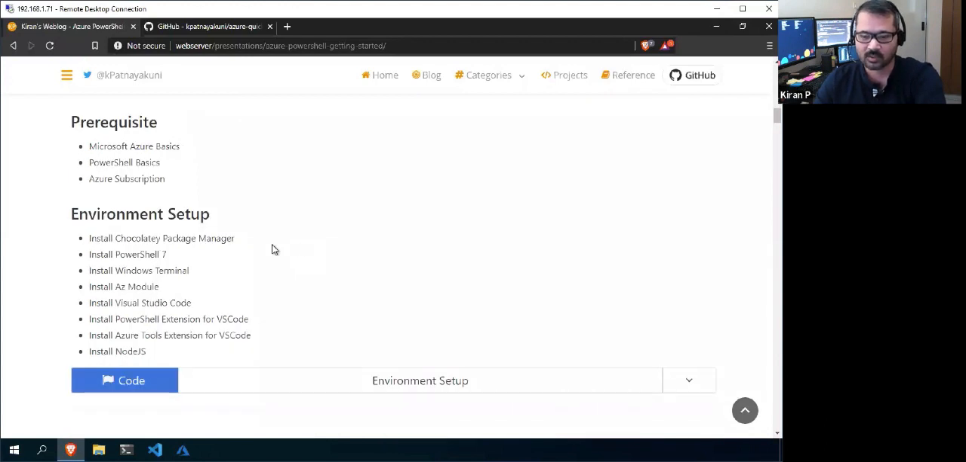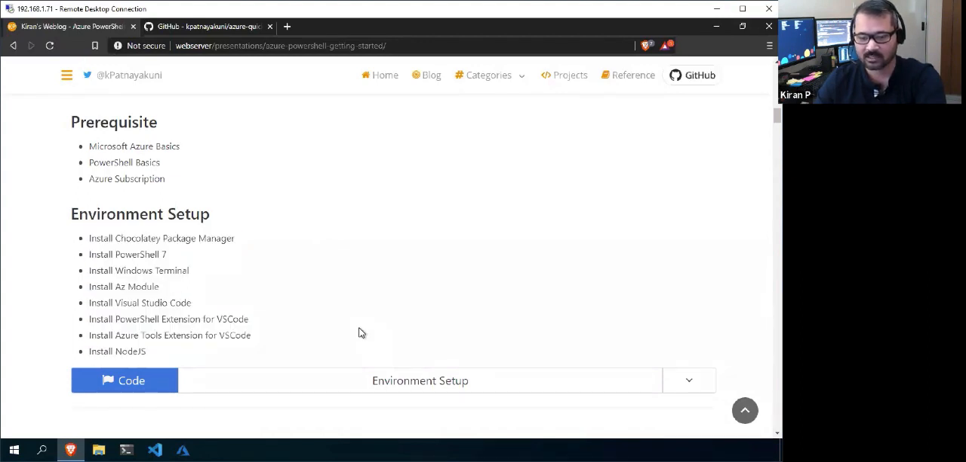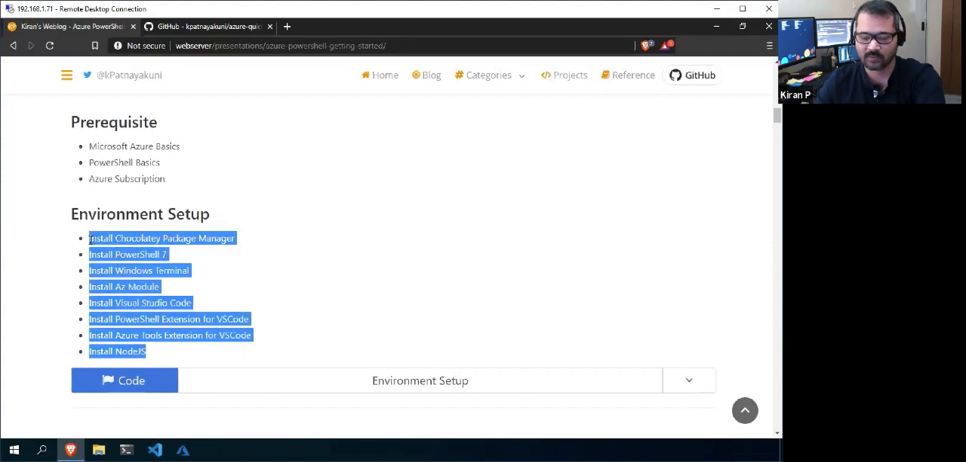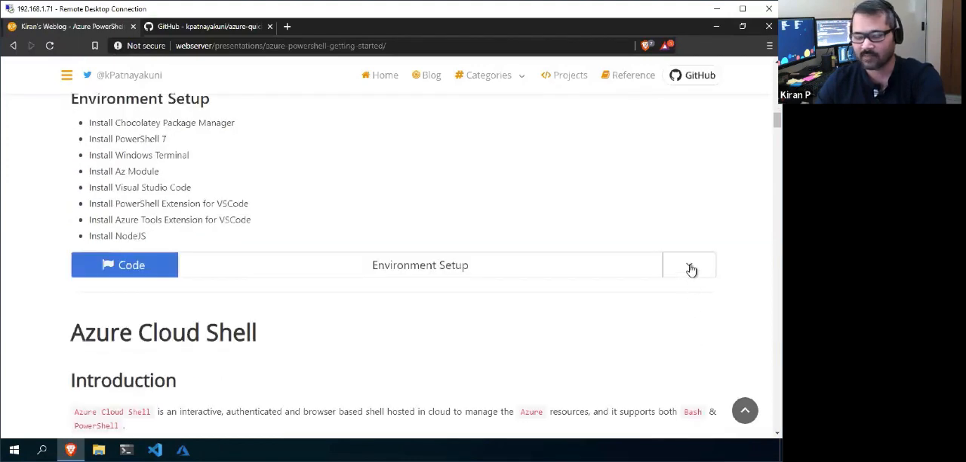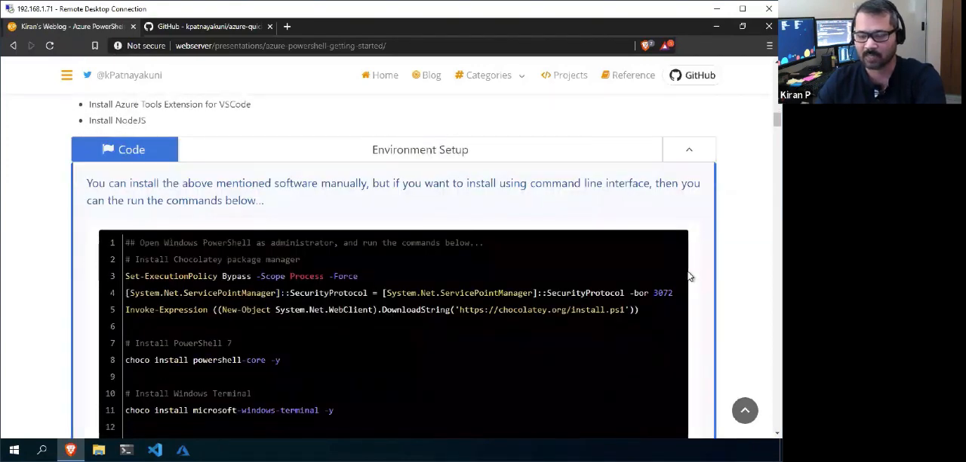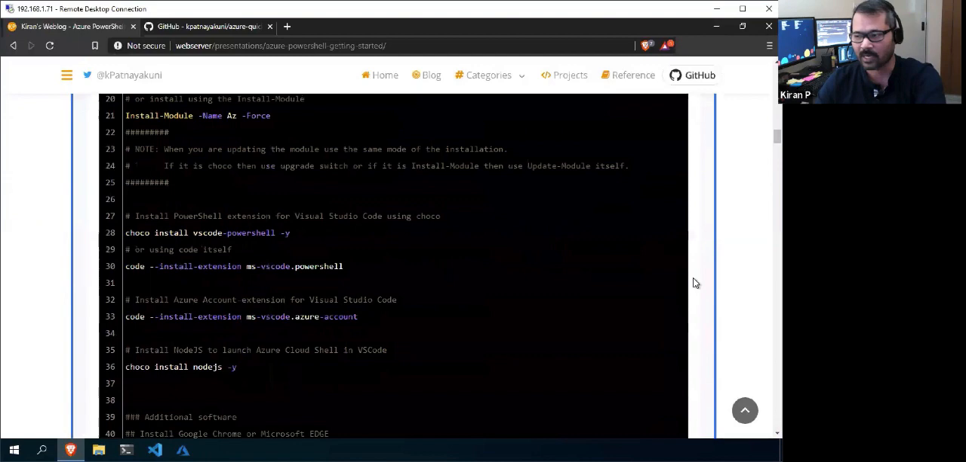All right. So the environment setup, I've given this, and it's not mandatory, but if you have all of these tools, you will get a rich experience in managing Azure PowerShell. That is the reason I'm recommending you install them, if you want to follow along. You can manually download all of these tools and install them on your computer. However, I've given scripts using the Chocolatey package manager. You can use these scripts to install using the command line.